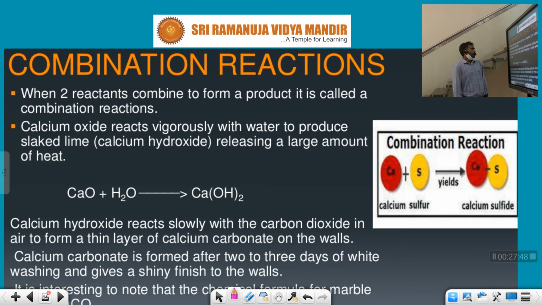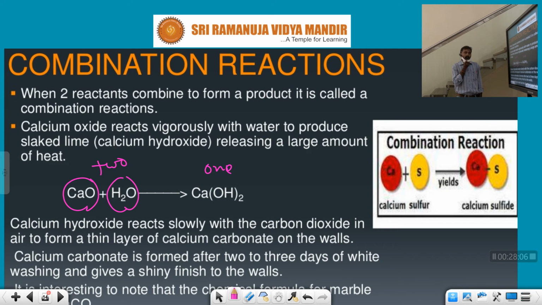Two or more reactants combined to form a product is called a chemical combination reaction. So here are CaO and H2O. Two reactants, but only one product. This is called chemical combination.